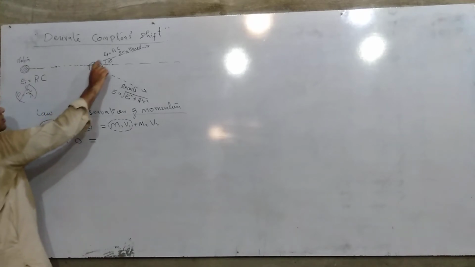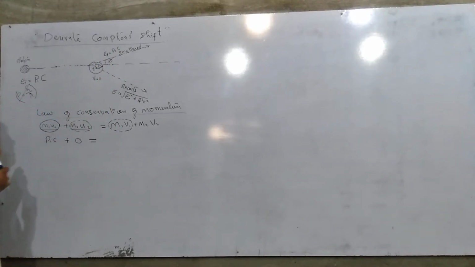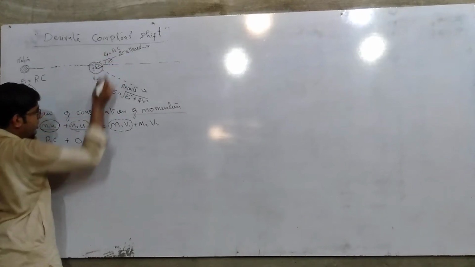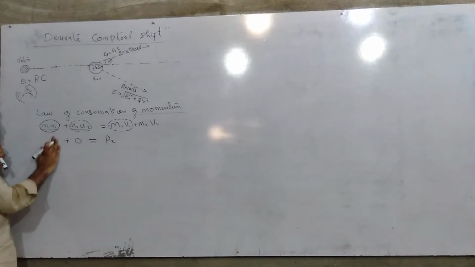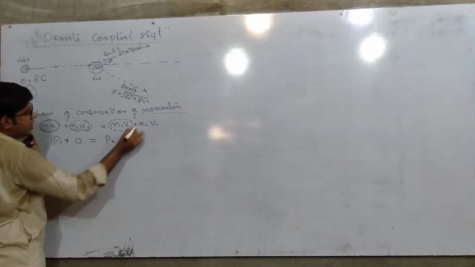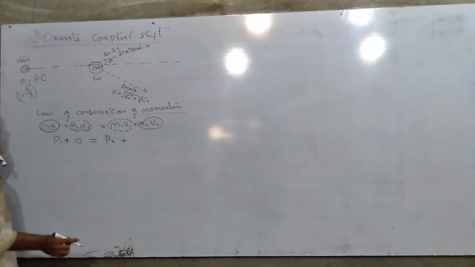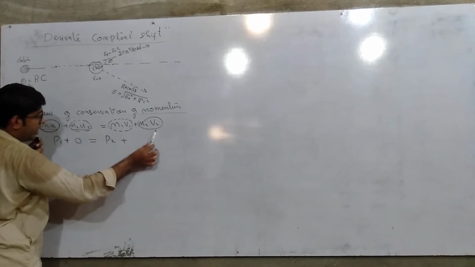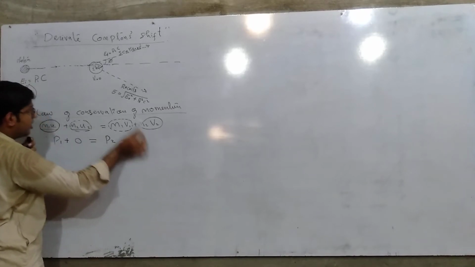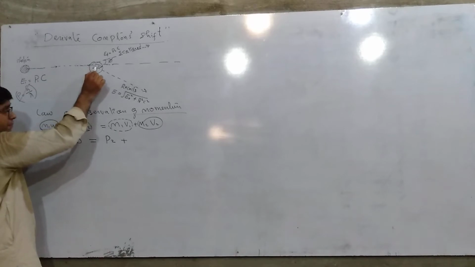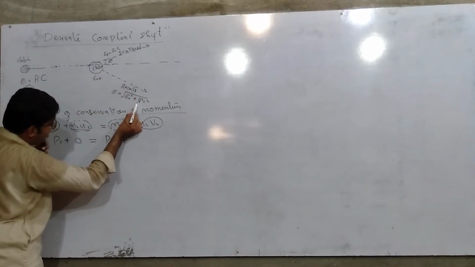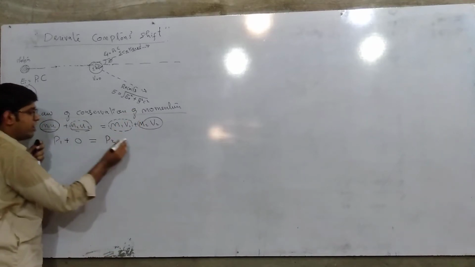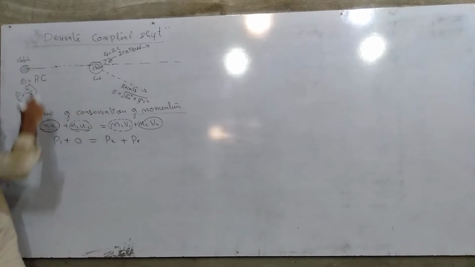So the final momentum is P2. Oh, here we have made a mistake: P2c is the value of energy. The final momentum is only P2, and the initial momentum was only P1, plus m2 v2. m2 v2 means the momentum of the second particle, the final momentum of the second particle. So after collision, the electron is the second particle, having the momentum Pe, and all having a specific direction.